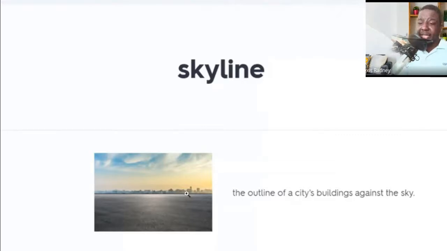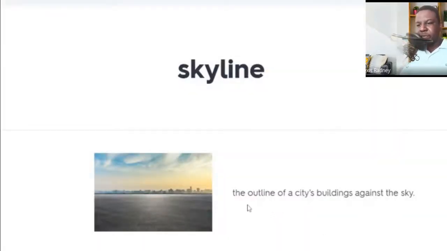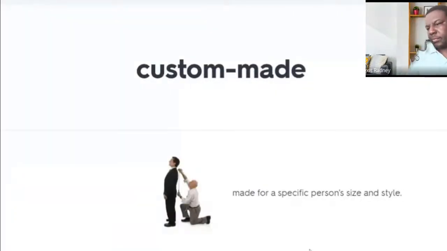What is a skyline? The outline of a city's buildings against the sky. As you can see here, the skyline of a city's buildings against the sky. Skyline.